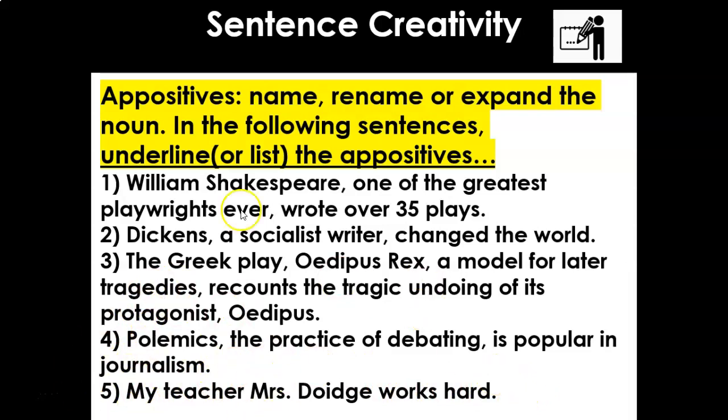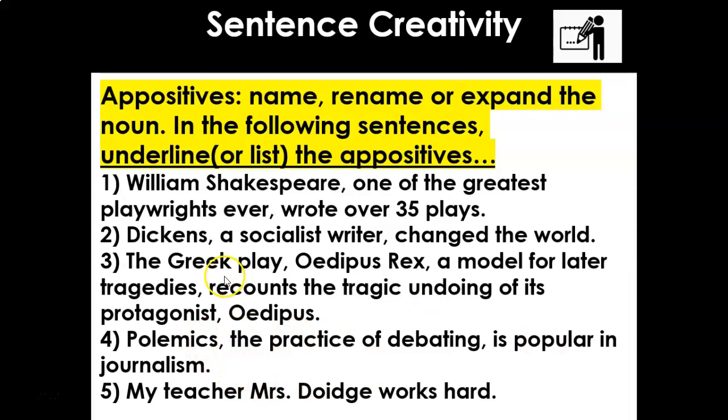Okay, and my teacher, Mrs. Doidge, works hard. Even in the absence of commas, we can see that my teacher, Mrs. Doidge, works hard. So we've renamed the noun teacher. We've been more specific. We've actually given the teacher's particular name, Mrs. Doidge. The other quick check with appositives: if you take the appositive out, the sentence still works. My teacher works hard. And if you take the noun out, it should still work. Mrs. Doidge works hard. The practice of debating is popular in journalism. Polemics is popular in journalism.